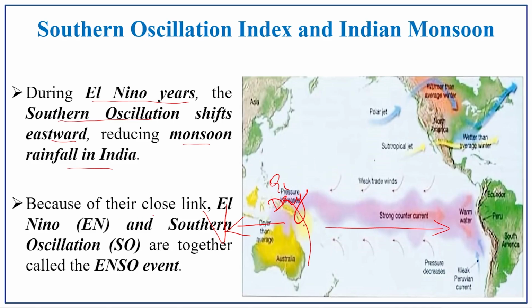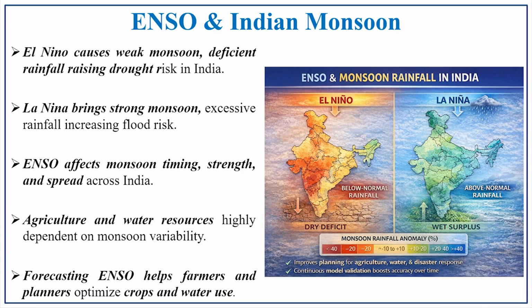Because of their close link, El Nino, which is termed as EN, and southern oscillation, which is also known as SO, together are known as the ENSO event, happening throughout the Earth's surface, especially in the Pacific Ocean. The ENSO and Indian monsoon: El Nino causes weak monsoon, deficit rainfall, rising drought risk in India. If it is going to be La Nina, it brings strong monsoon, excessive rainfall which increases the flood risk.